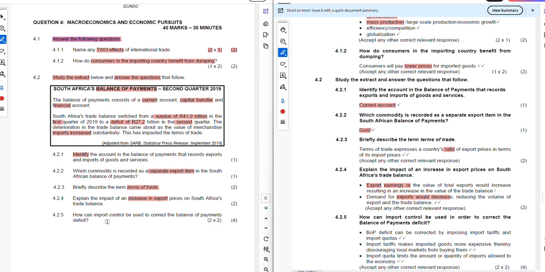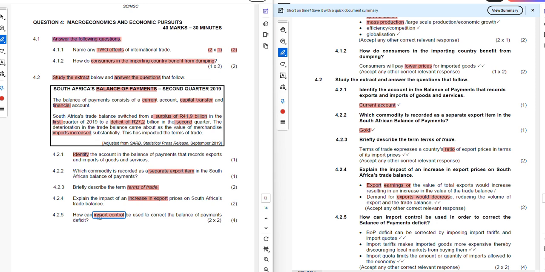4.2.5: how can import control be used to correct the balance of payments? So now we're looking at imports. What will we do with imports in order to control or correct the balance of payments? In the balance of payments that we see here, we are currently in deficit. If we are in deficit, it means that we've imported substantially more than what we've exported. So the question in 4.2.5 is, how do we correct that?